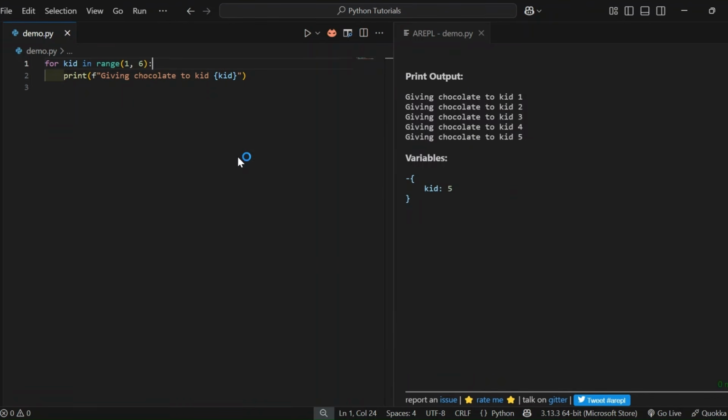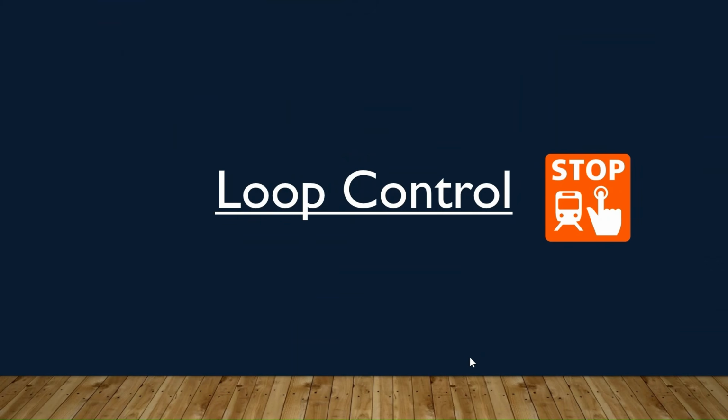So here also, the for loop does the same. Until the range from 1 to 6, it is going to print giving chocolates to kid 1, 2, until 5. This is the output for the for loop. Next, loop controls. These are the tools that let you control your loops like a boss.